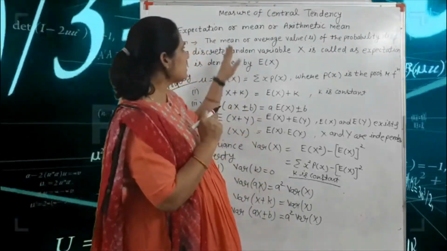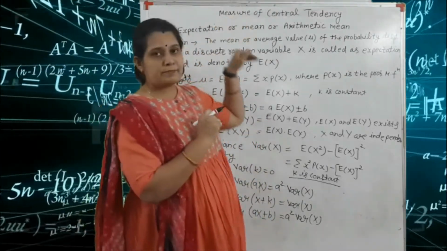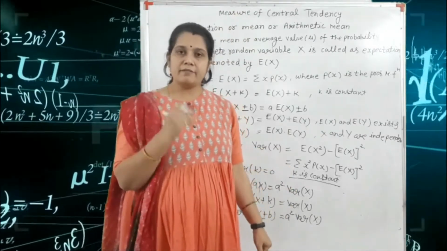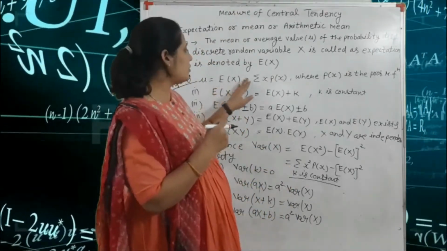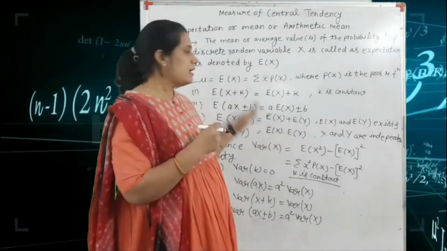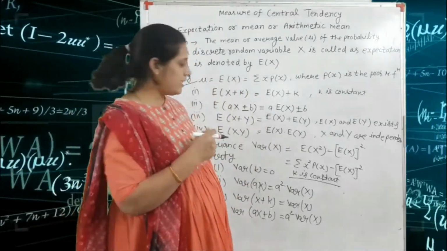So this is the definition of the expectation, that means mean, and the variance, and the formulas and properties of the expectation and variance.